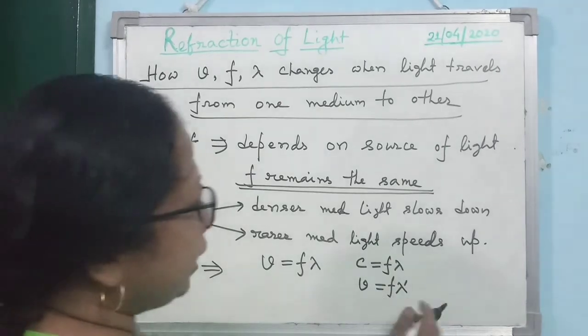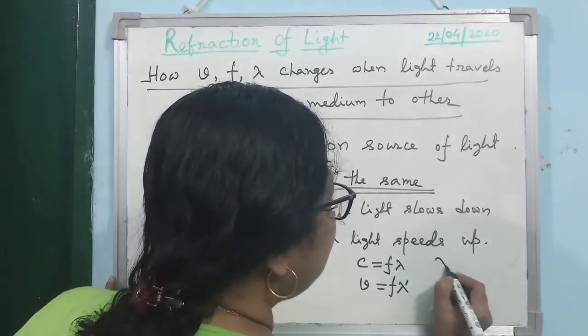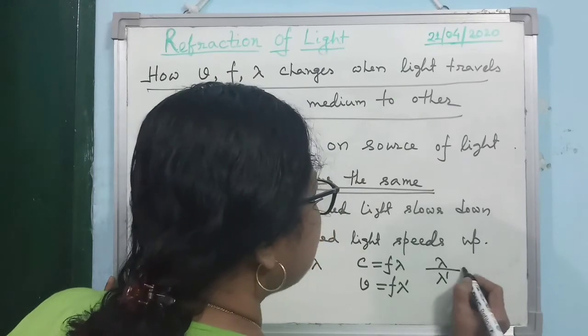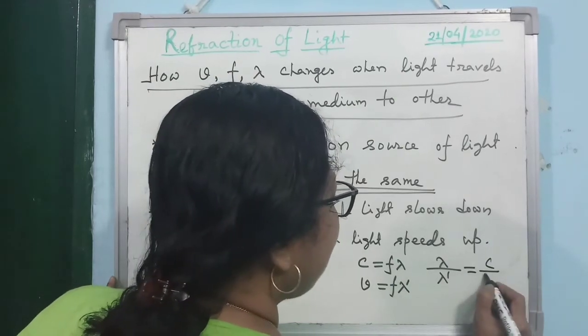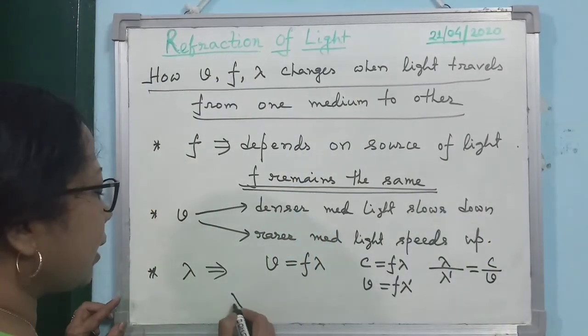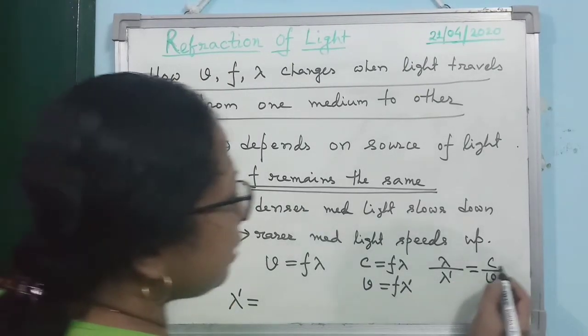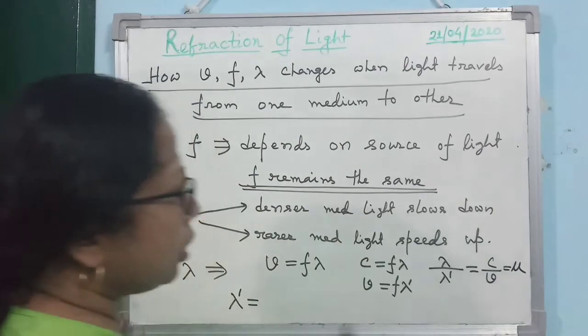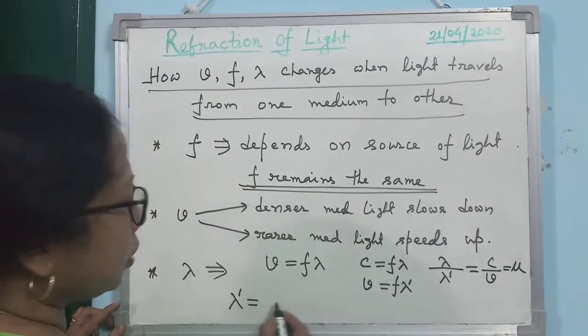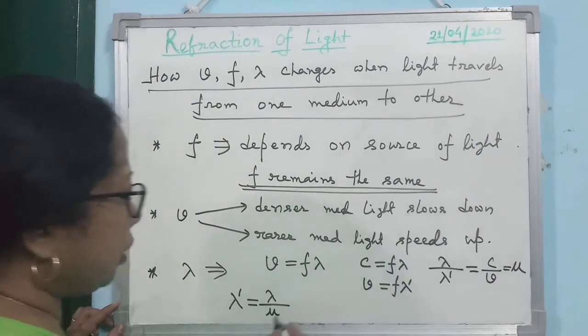So if you take the ratio, lambda by lambda dash is equal to c by v. So lambda by lambda dash is equal to c by v, which is mu. So you can write lambda dash is equal to lambda by mu.